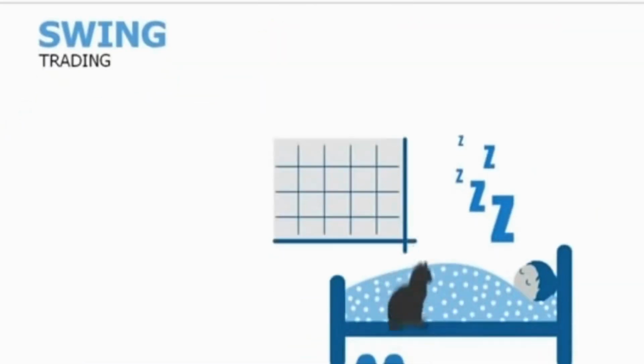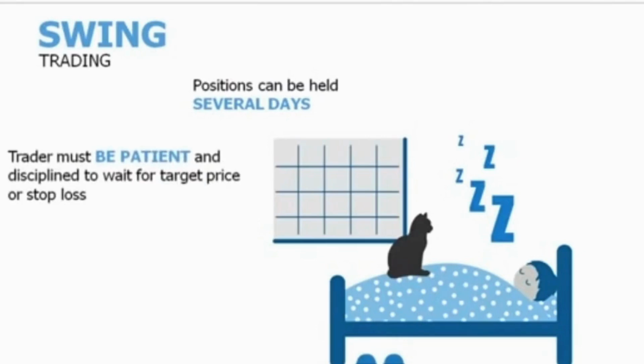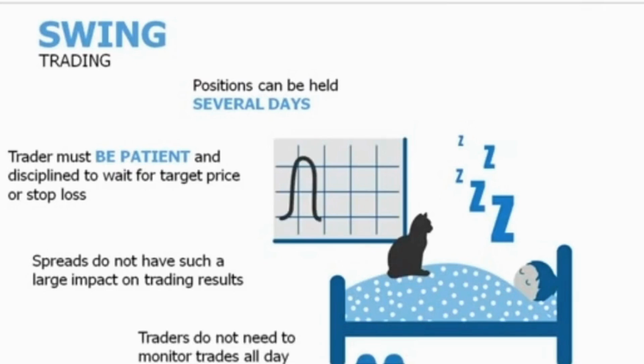Swing trading takes place on the longer-term time frames. In swing trading, positions can be held for several days. A trader must be patient and disciplined to wait for a target price or a stop loss. Because of the higher target prices and bigger stop losses, spreads do not have such a large impact on trading results. Traders do not need to monitor trades all day.